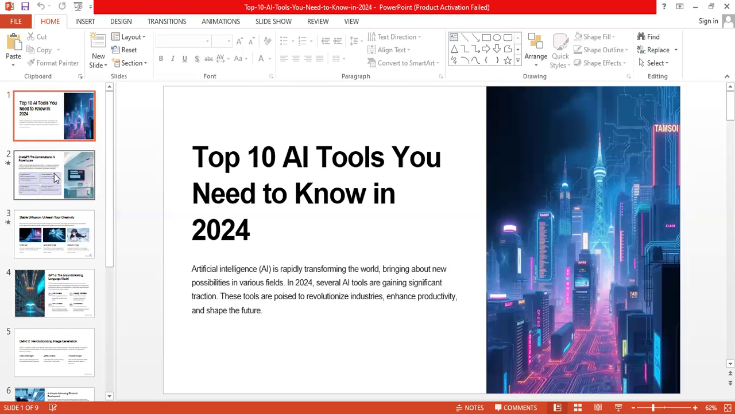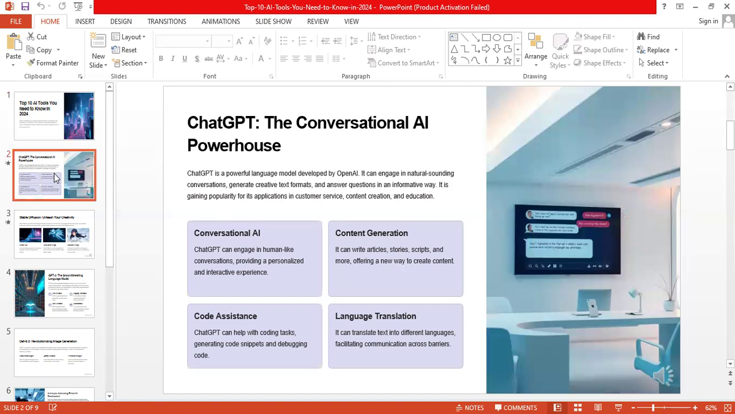First one is ChatGPT. It is one of the common AIs, a powerhouse application. This was developed by OpenAI. The main features of ChatGPT are conversational AI, content generation, code assistance, and language translation.